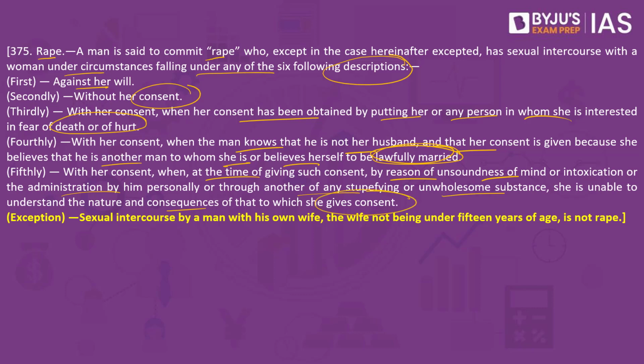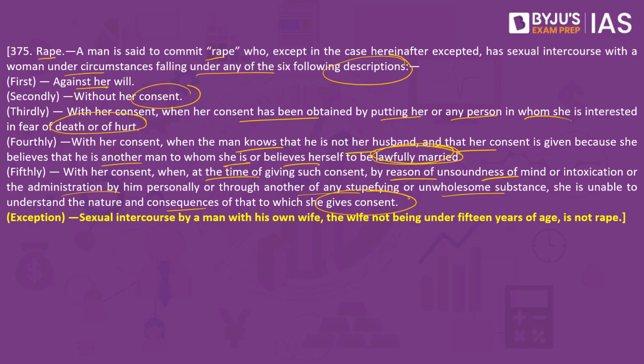What do we mean by it? There is a person who has an unsound mind. She is not able to take an independent decision, or she is in an intoxicated state, which means she is not in her senses. She does not know the consequences, what might happen, because this person has drugged her or given her a lot of alcohol, where she is not able to know the consequences of such an action. Even in this case, if a girl happens to give consent where she does not know the consequences of this, that will also be considered rape.